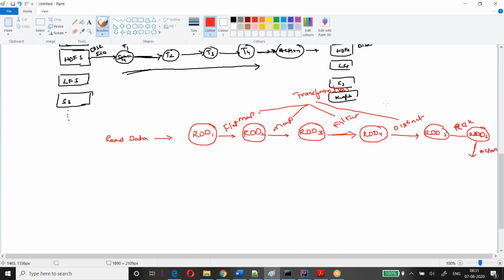But an action will return a value. That's the difference between transformations and actions. Transformations will transform the data from one form to another form and return an object or RDD. Actions will return a value or data. This is the most frequently asked interview question: what are the differences between transformation and action?